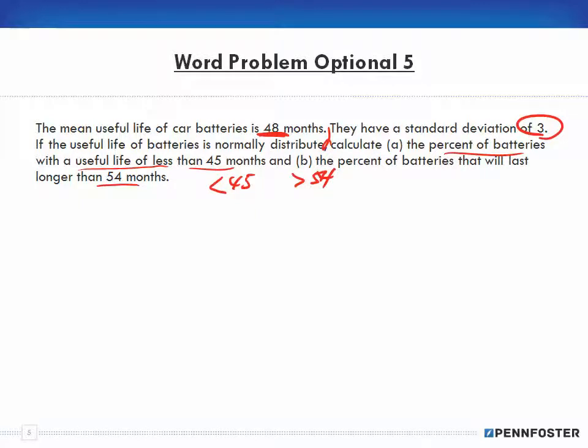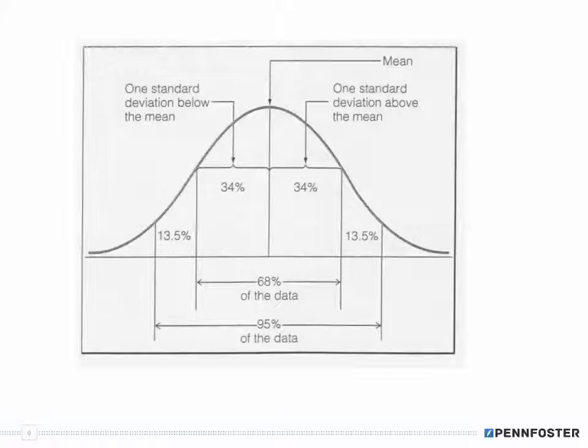Now, to be able to understand this, we have to think about the normal distribution curve, right? Here's the curve, and our mean is 48 months, and the standard deviation is 3. So what does that mean? That means one standard deviation is 3 months.